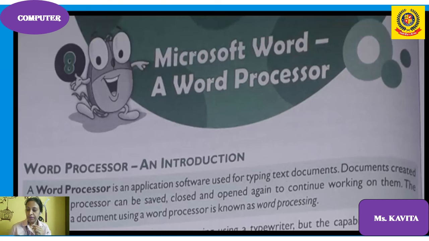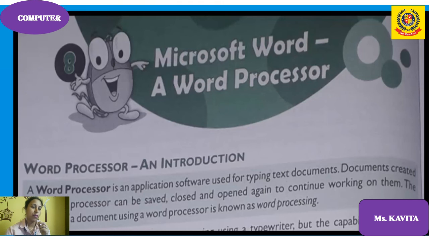So first, let's start. First I will explain theoretically. Let's start chapter 8, Microsoft Word, a word processor. So students, take out your book, open page number 128. While watching the video, you must keep your book and notebook along with you and hold one pencil. While seeing the video, you must underline the important lines.